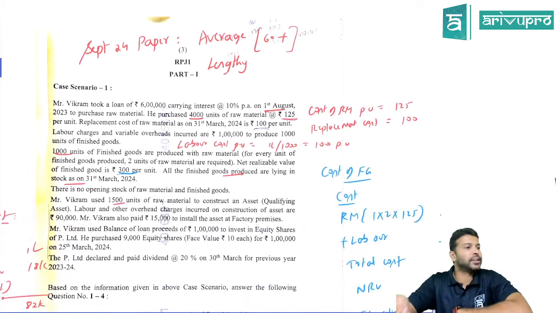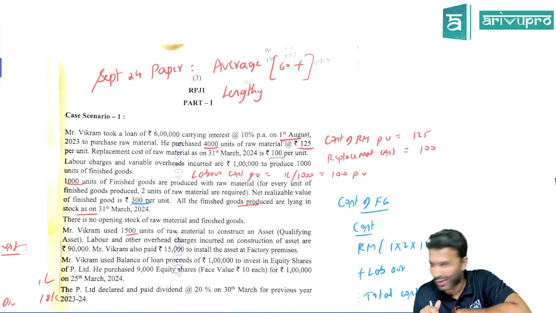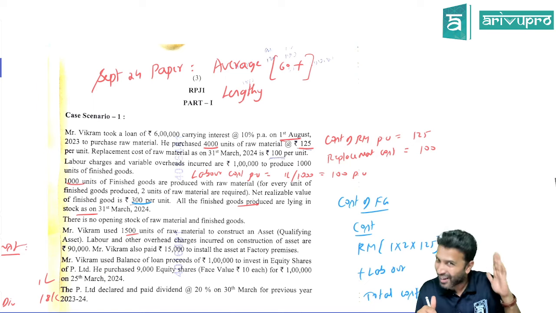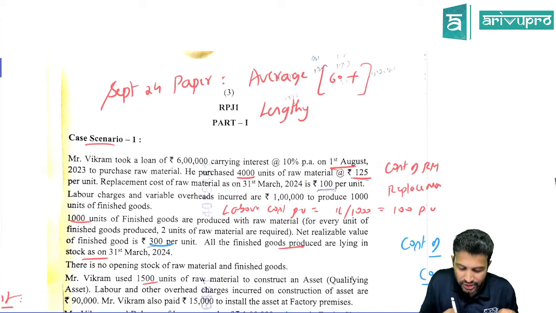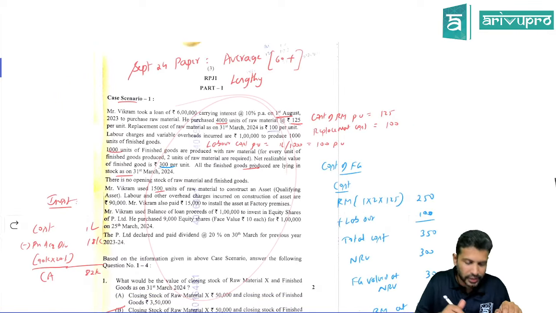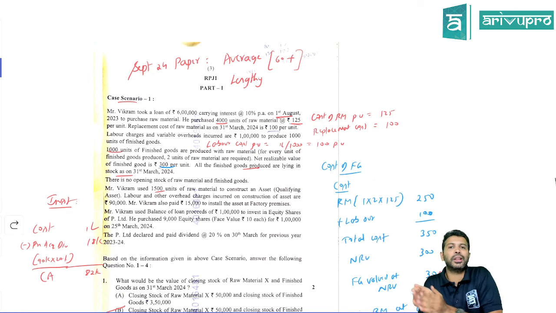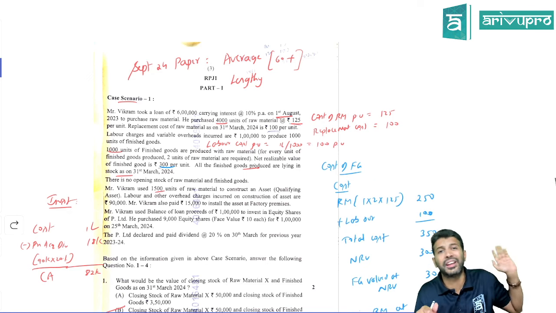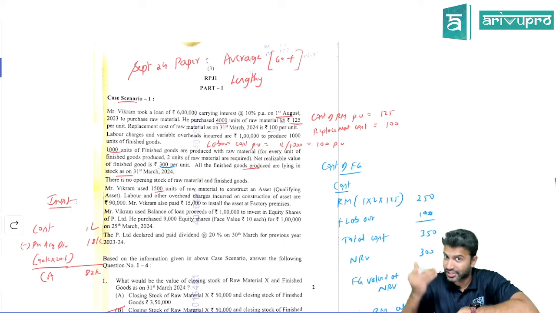So without further delay, let's get started with our MCQs. We know that MCQs constitute around 30 marks, so let's look into the MCQ part. Mr. Vikram, case scenario 1. As I told you in class, don't blindly read off the MCQ questions in the examination. First look at the requirement. Certain questions are pretty straightforward, where you don't have to worry too much about the case study and can directly select the answer. You get straight away theory.